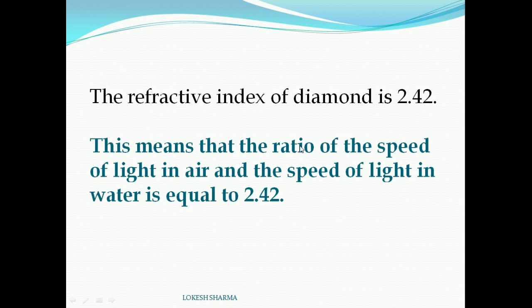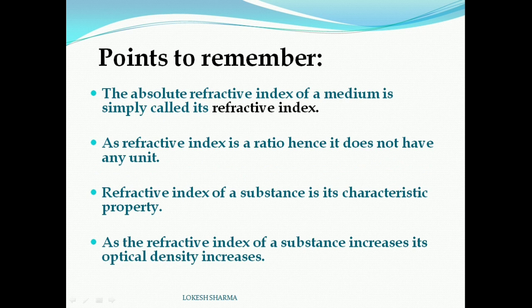This means that the ratio of speed of light in air to the speed of light in water is equal to 2.42. Now we must keep the following things in our mind. First, the absolute refractive index of a medium is simply called its refractive index. As refractive index is a ratio, hence it does not have any unit. Refractive index of a substance is its characteristic property.